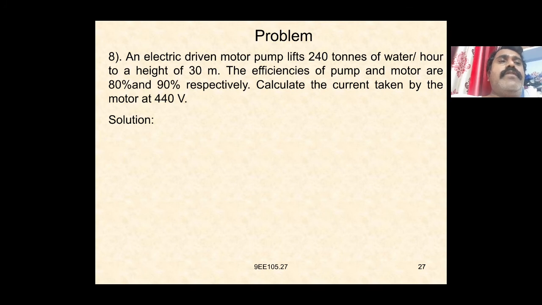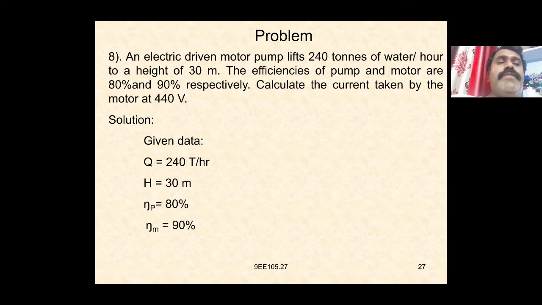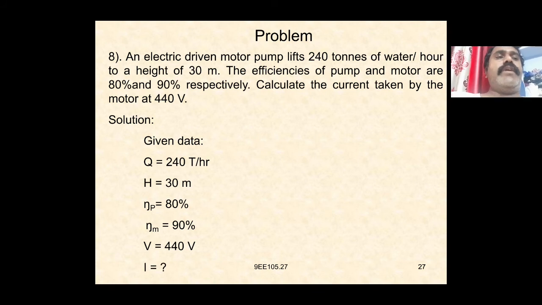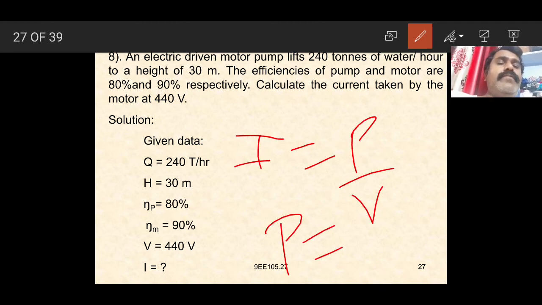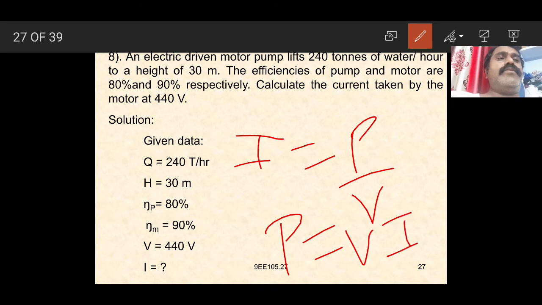So given here tons of water, 1 ton, again we can say here the given data: Q is equal to 240 tons per hour, H is equal to 30 meters, efficiency of the pump 80%, efficiency of the motor is 90%. So given V is equal to 440 volts, again I is equal to how much? So again we can find out the I value as I is equal to P by V. Again we know that P is equal to VI.